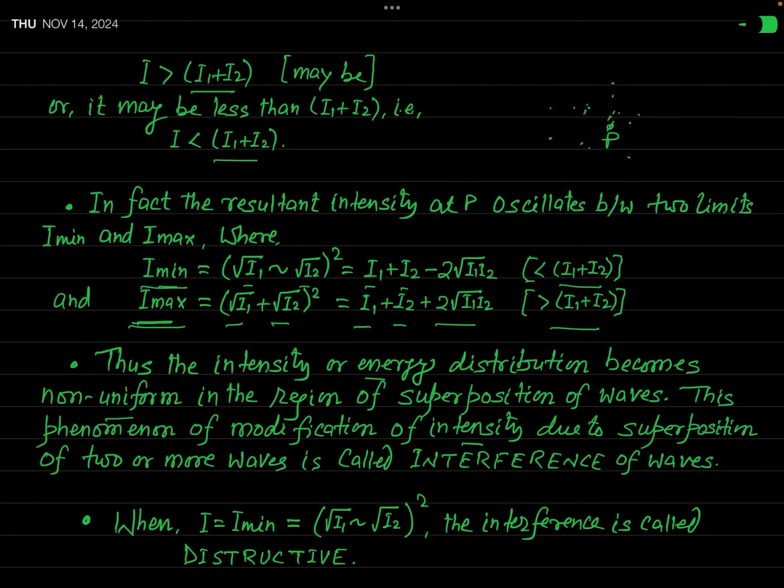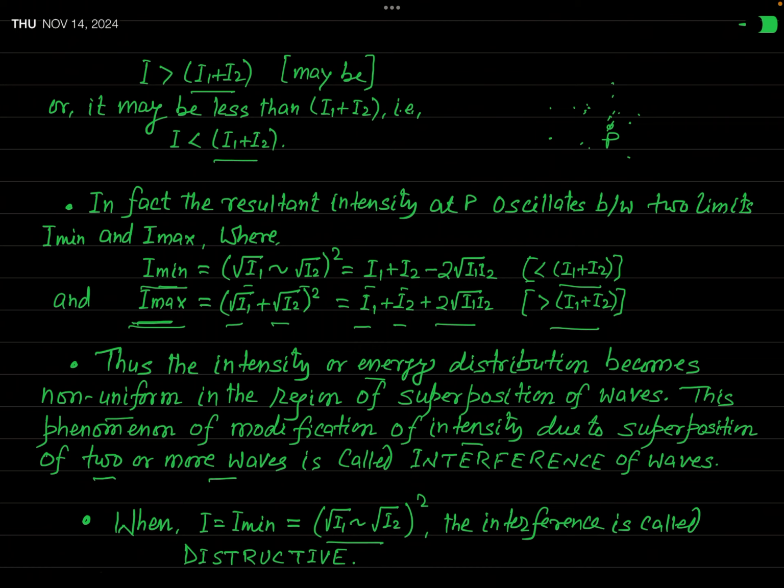Now, you have seen that actually at some point intensity has its minimum value, which is given by this expression, a square root of I1 difference I2. You can also write minus sign here instead of difference.